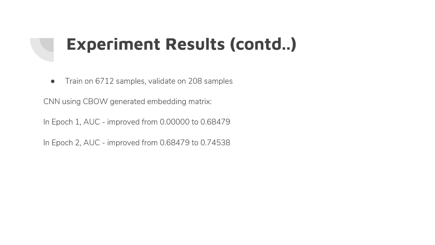Using word embeddings for word representation preserves the syntactic and semantic similarity between words, giving more accuracy. So for epoch 1, accuracy improved from 0 to 68%, and for epoch 2 accuracy improved from 68 to 74%.